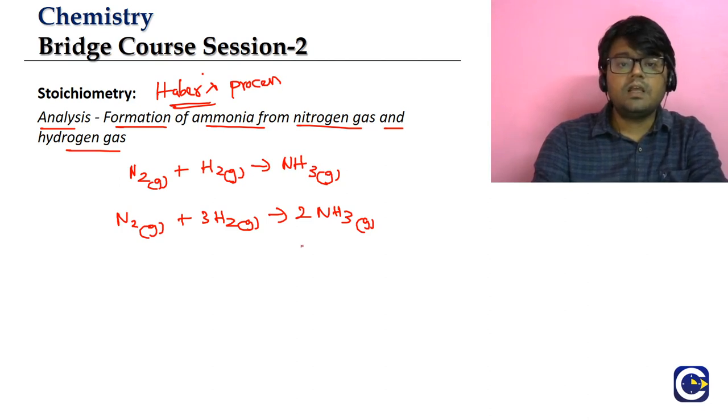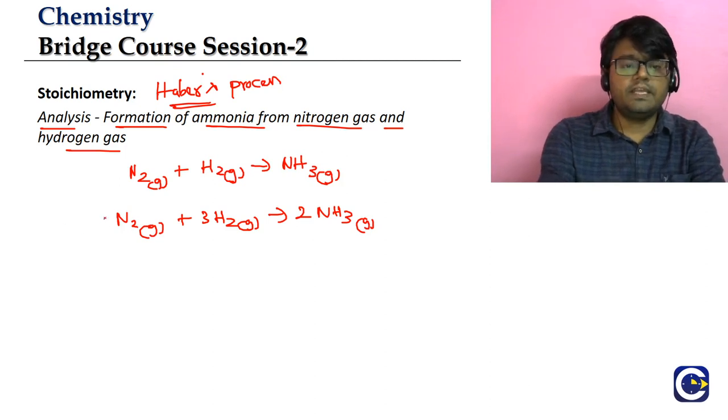Now how will we analyze the balanced equation? The first step of analysis is the molecule ratio in which they are combining and the molecule ratio in which the products are formed. If there is no factor, we take it as 1.